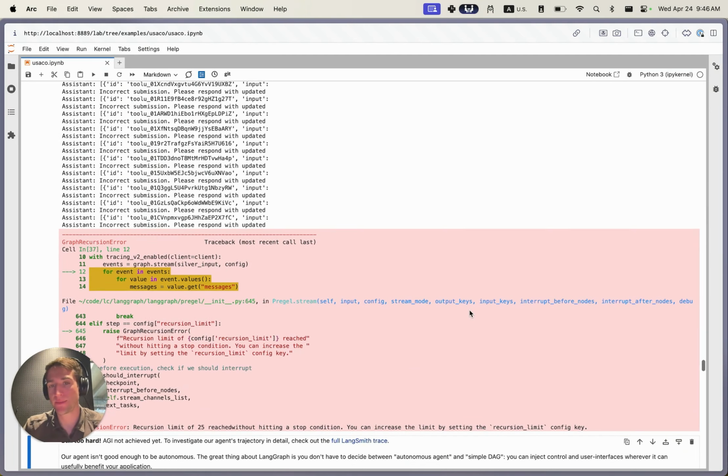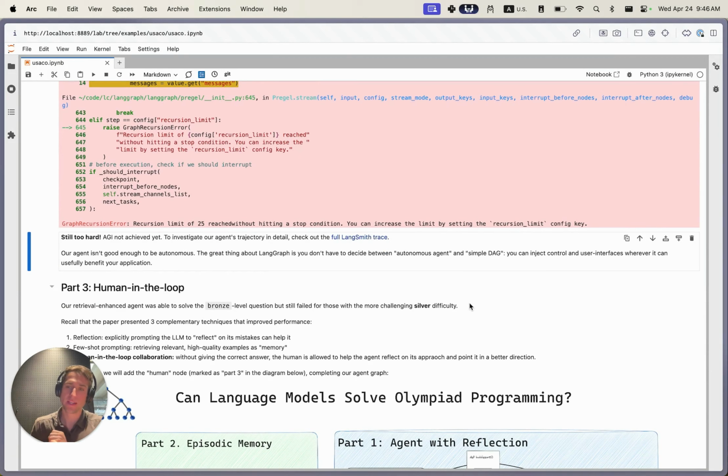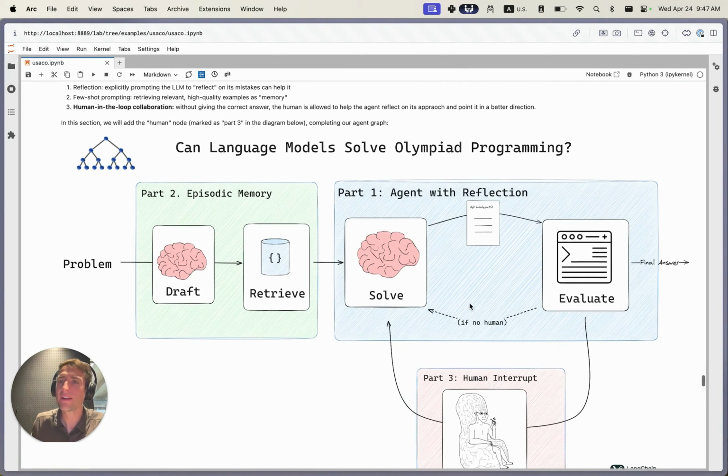The paper then explores one final inference time optimization, which really gets us from the realm of autonomous agents to the realm of copilots. So that they can benchmark it, they restricted human involvement to simple guidance and prodding without revealing any parts of the answer. But when you're building an actual application, you often want to optimize really for the end user experience and maximizing the chance of accomplishing the goal. If you are going to be creating an application where a user is in the loop, you want to give them a nice ability to provide guidance whenever and wherever they want. LangGraph makes this pretty easy.